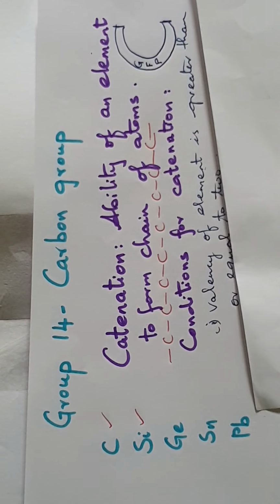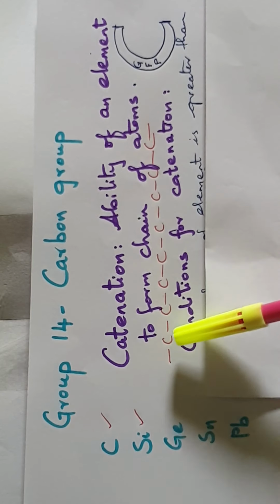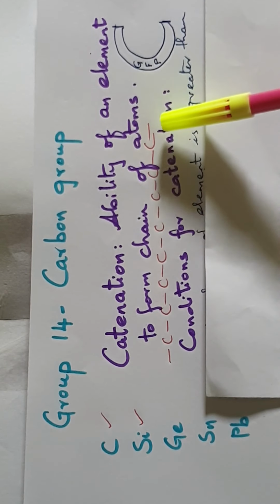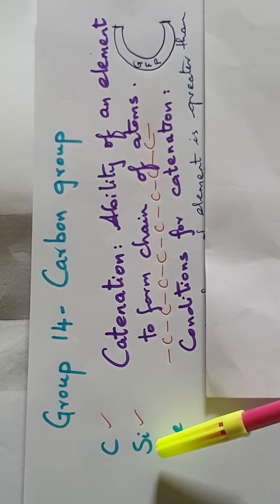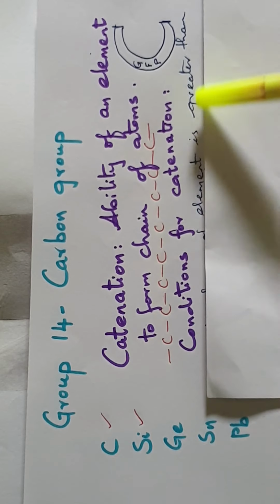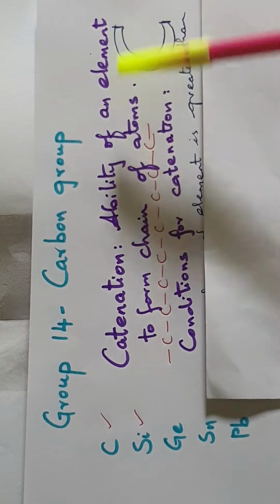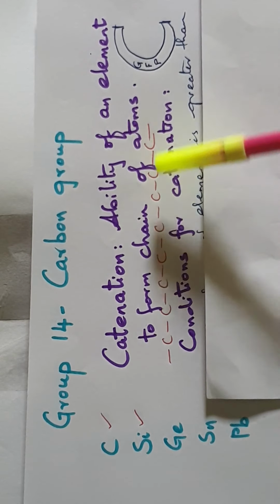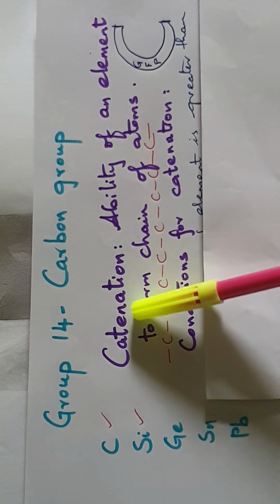Carbon, represented as C, has the ability to form a long chain of carbon atoms. Similarly, silicon also has the capacity of forming a long chain of silicon atoms. So, this ability of an element to form a long chain of atoms is called the property of catenation.